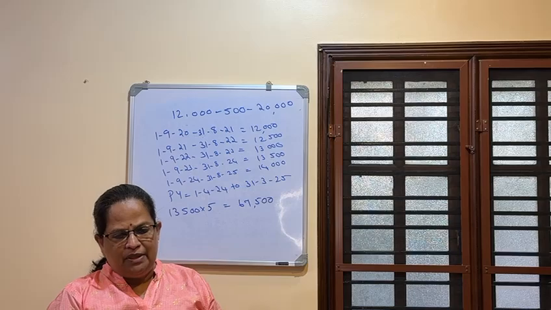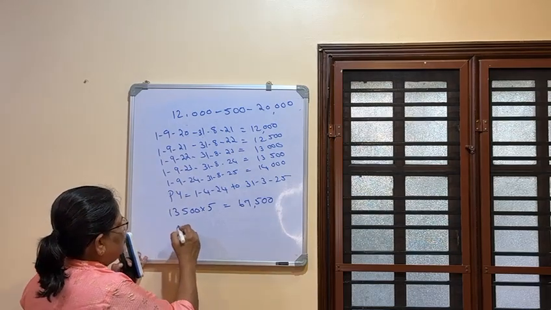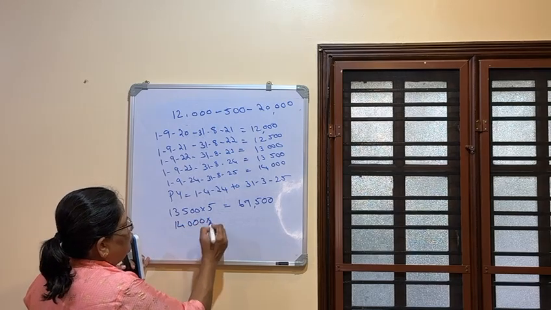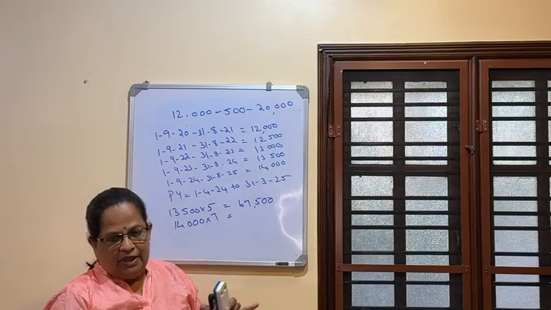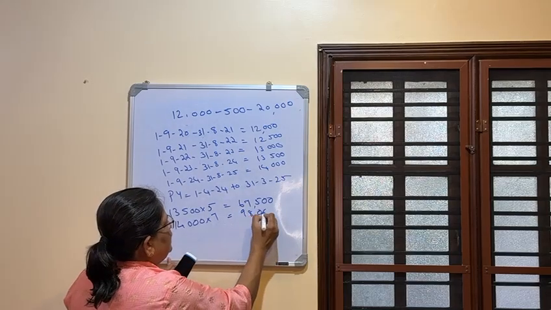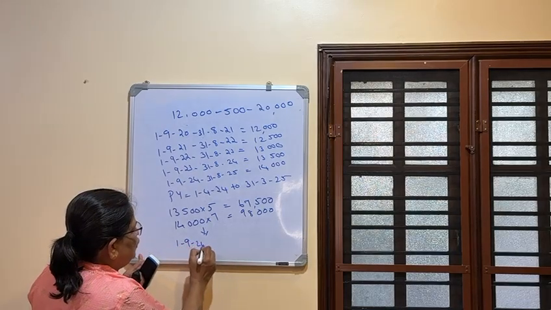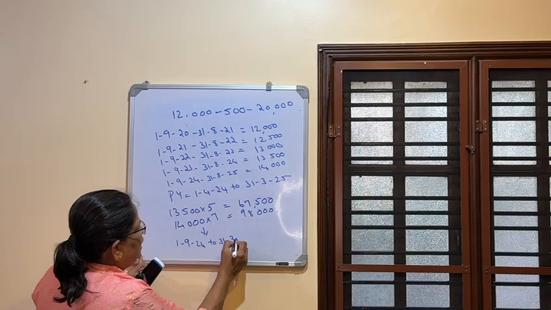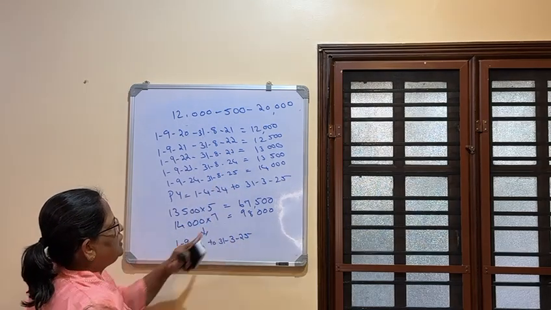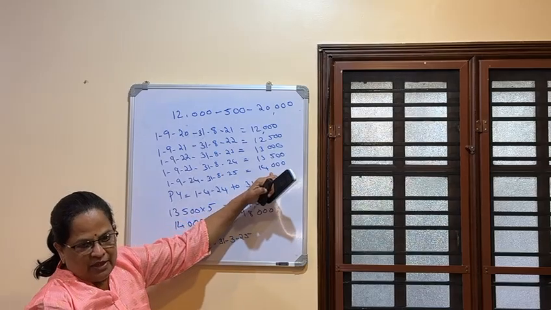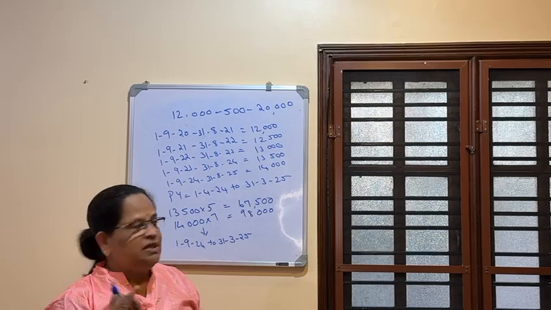Now salary from 1/9/24 to 31/3/25 is 14,000, into 7 months. That is 98,000. So 1/9/24 to 31/3/25, 14,000, that means September, October, November, December, January, February, March, 7 months.